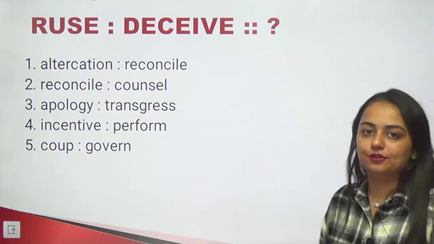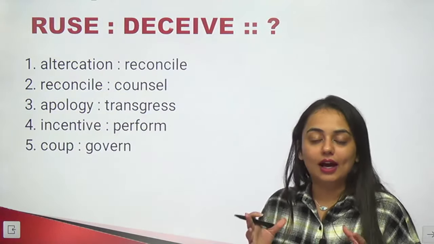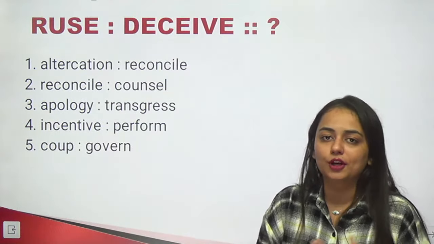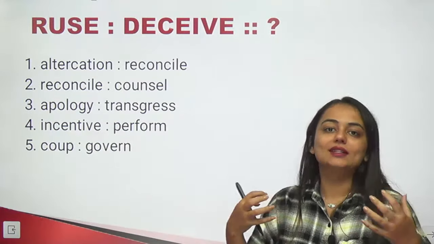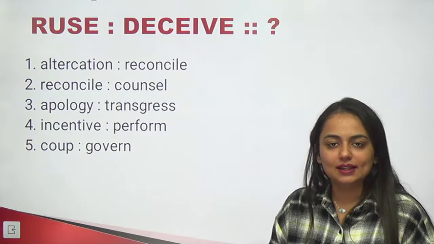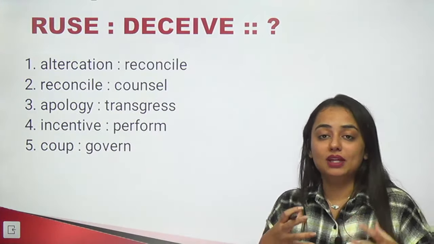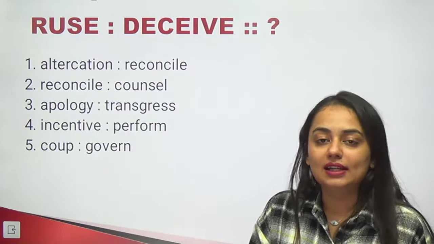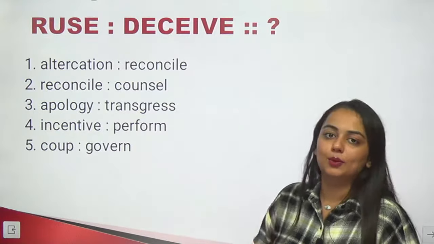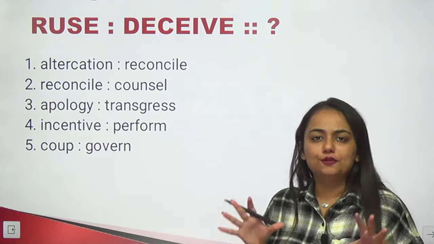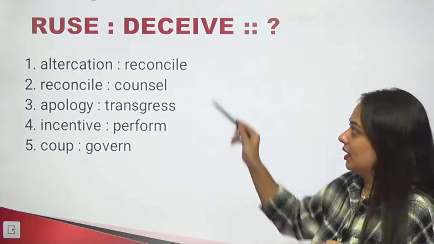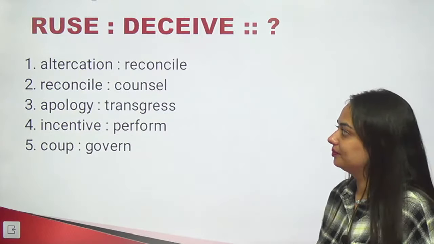Ruse and deceive. I can see that maybe some people won't understand the meaning of ruse. Now this is a problem of not practicing enough, not accumulating enough words into your vocabulary, right? But we all know what deceive is. Deceive is जब आप किसी को किसी means से let's say धोखा देते हैं. If you lead someone into the wrong direction, if you convince people for the wrong thing, this is known as deceiving the person. Ruse is a kind of trickery or plan. So ruse leads to deceiving. Apply the same relation to the options.